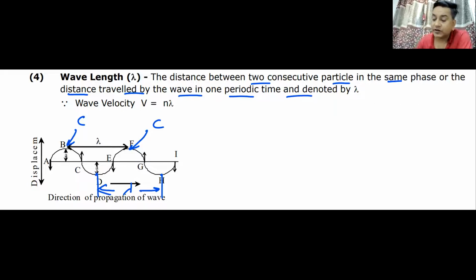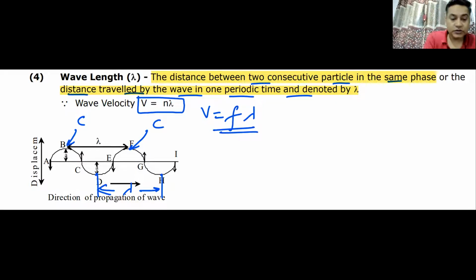So there are two ways in which you can write the wavelength of a wave. It is the distance between two consecutive particles in the same phase, two troughs or two crests, or you can write it as the distance traveled by the wave in time capital T seconds, where capital T is the time period. Do we understand this? You must also remember the relation between v, n and lambda, or v is equal to f lambda. We have seen this relation many times. I hope you remember them.